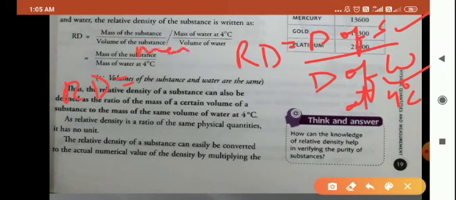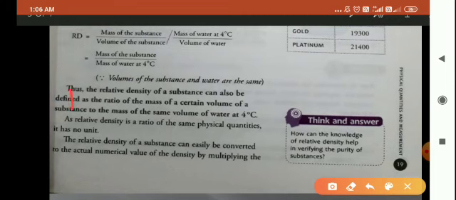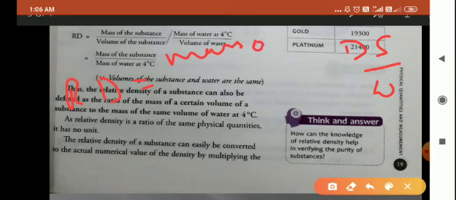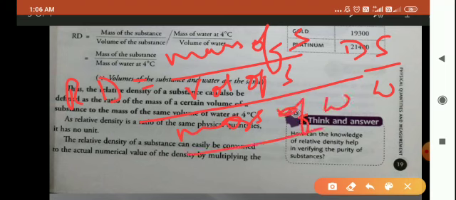Since you know the formula for density is mass upon volume, in place of density of substance I can write mass of substance upon volume of substance, divided by mass of water upon the same volume of water.